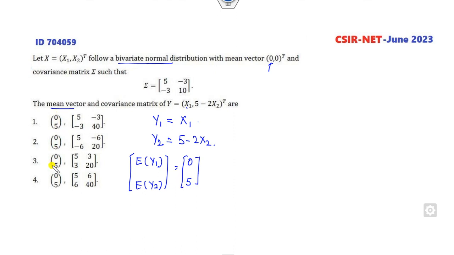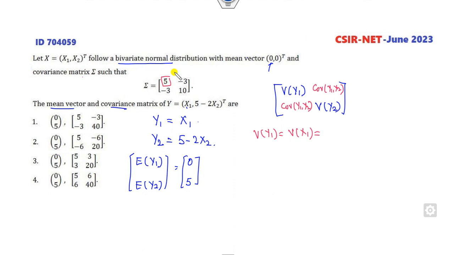So look at the options. All the options are correct for the mean. How can you find the covariance matrix? That's again very simple. It has the variance of y1, the variance of y2, and the covariance of y1, y2 in both off-diagonal entries. Firstly, the variance of y1 is nothing but the variance of x1, which is 5.